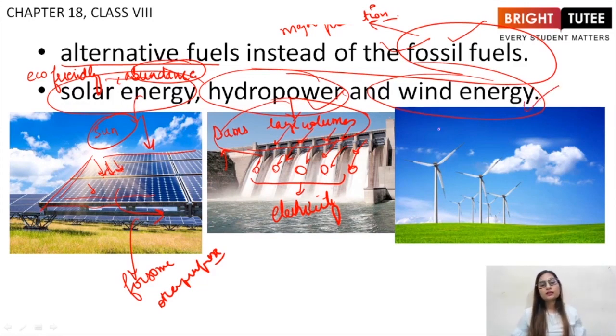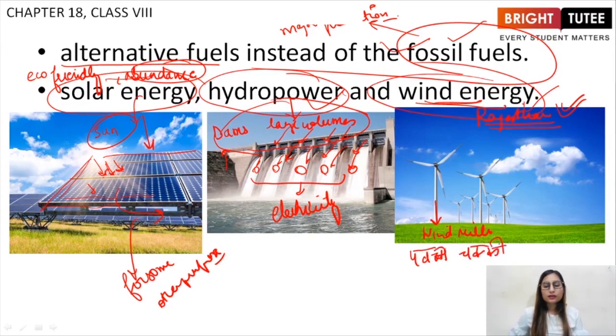Third one is again a natural resource, that is wind energy. As we know, winds are always present. The winds are strong in certain regions such as Rajasthan. We have many windmills because the wind continuously flows there at a good speed. So we fix windmills there. Windmills are known as Pawan Chakki in Hindi. These windmills rotate as soon as wind hits them, and due to rotation, they produce energy which is further converted into electricity. Right?